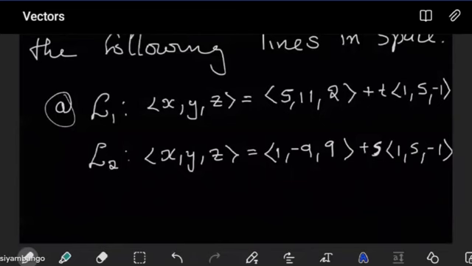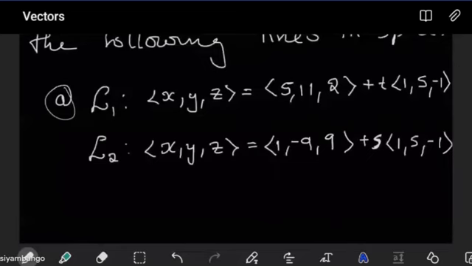So what is the condition that is necessary for two lines to be parallel? What did we say? If two lines are parallel, what does it mean? They have the same direction vector. So look at our two lines, L1 and L2 here. Do they have the same direction vector? Yes, they do.